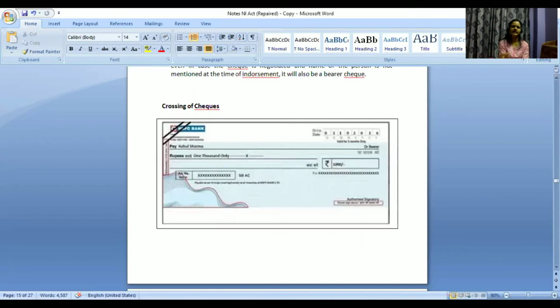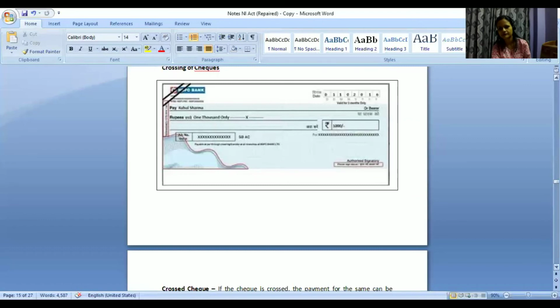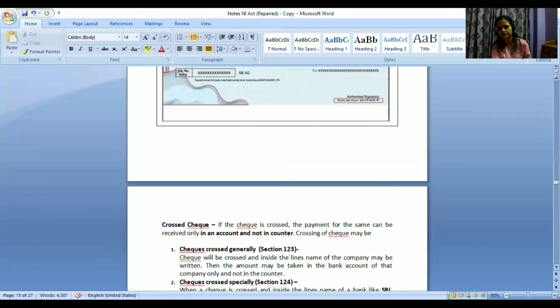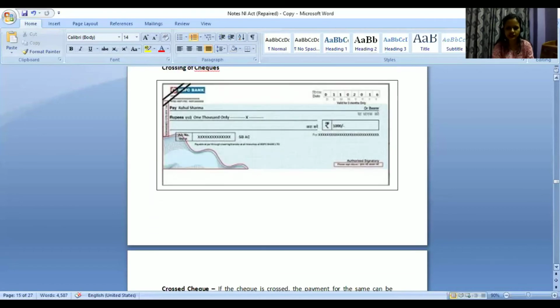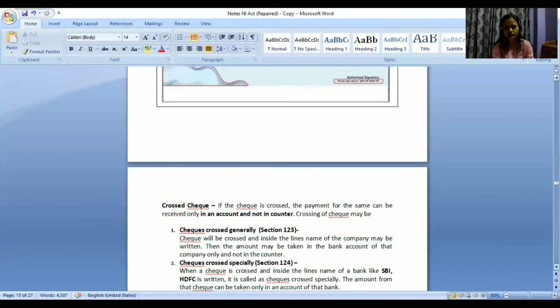Okay, so next thing that we have is crossing of checks. Crossing looks something like this. In the check, you must have seen this yourself, there will be 2 lines drawn like this. Have you seen crossing of checks anytime? So what is crossing and what are the types of crossing we will see?